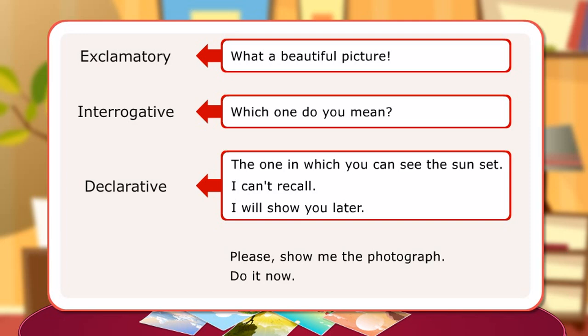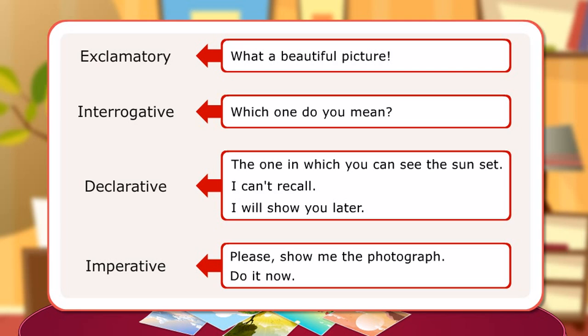I can't recall. I will show you later. Imperative. Please show me the photograph. Do it now.